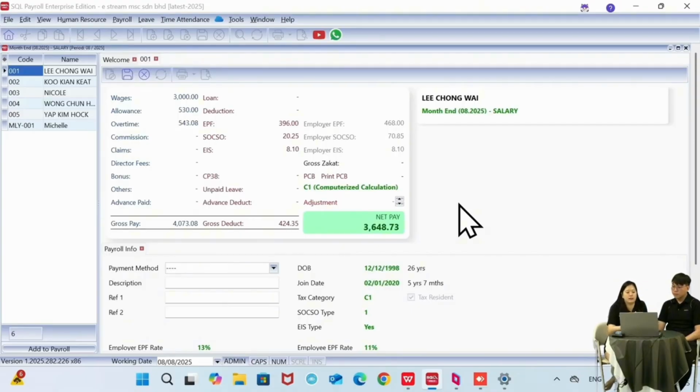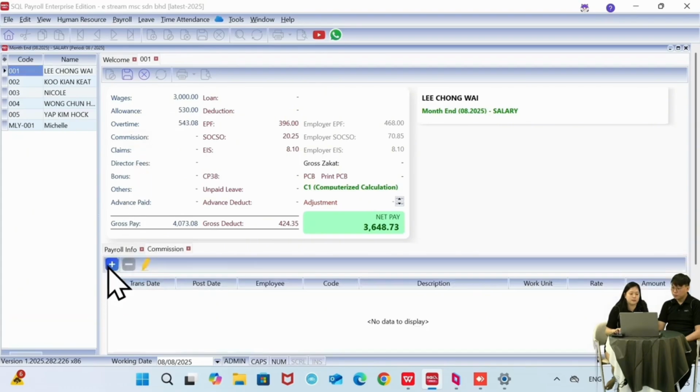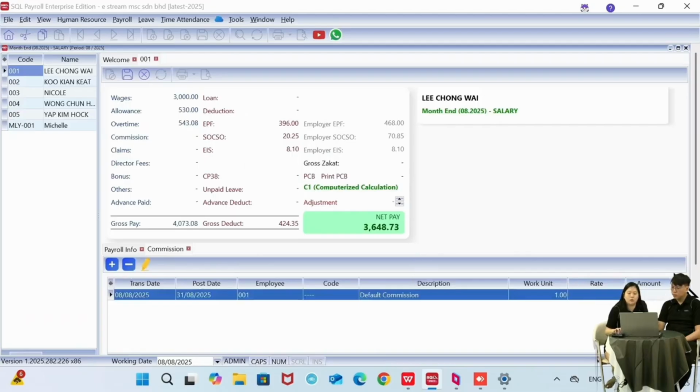But if let's say I suddenly realize I have one more commission that I have not released, I forgot to key in for Lee Chong Wei. We can still do it in the final process. So I just click on the commission, click on the plus, and then just put in the amount. If you take note, whatever amendment you make will affect the EPF calculation, EIS and PCB. The system will directly recalculate on the spot for you. So I'll put in a 10,000 commission. Click on enter. Then you can see the EPF has been changed.